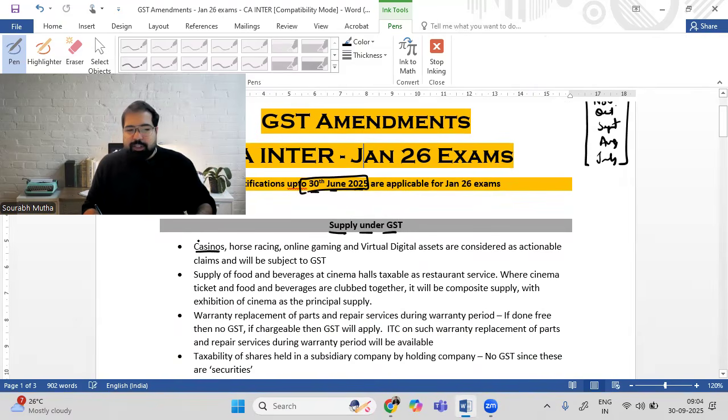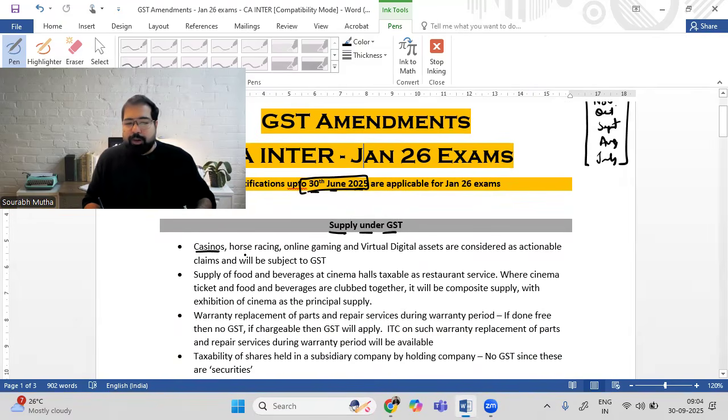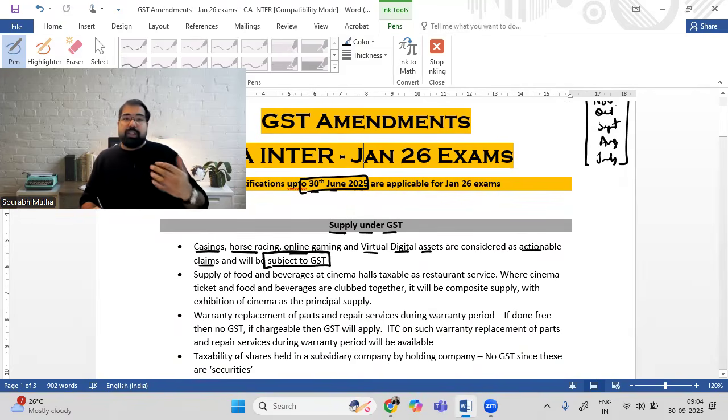Guys, if you go to a casino in Goa, or if you go and bet on horse races or online games or even buy virtual digital assets, they are considered as actionable claims. That means on that there will be GST. Yes. So, sir, is there an actionable claim on which there is no GST? Which one is that? Yes. If I give you money and I demand it back from you, on that actionable claim, there is no GST. Otherwise, on all actionable claims like lotteries, betting, gambling, and now also online gaming, horse racing, etc., there is GST. So, if you see this in the exam, will there be GST on this? Yes.